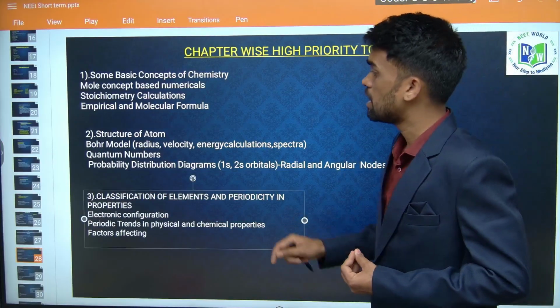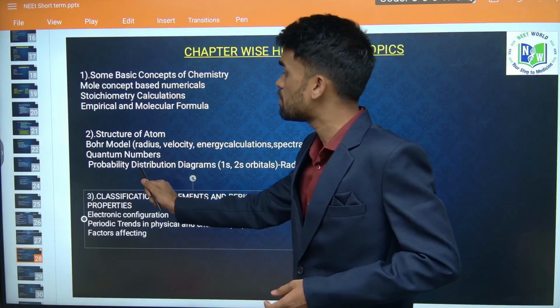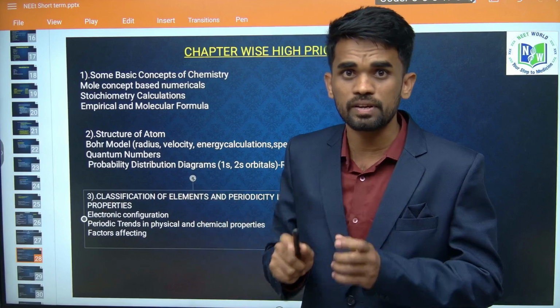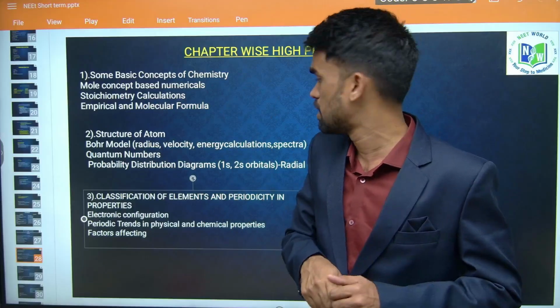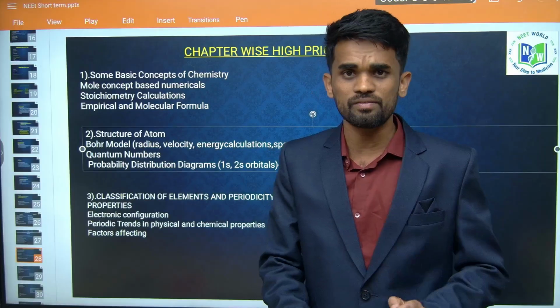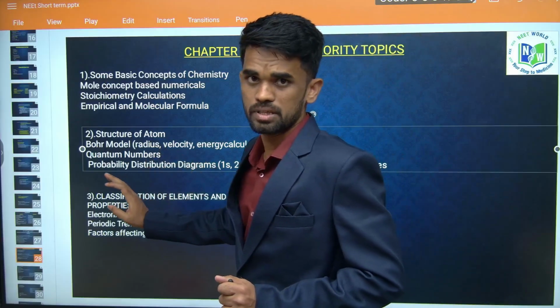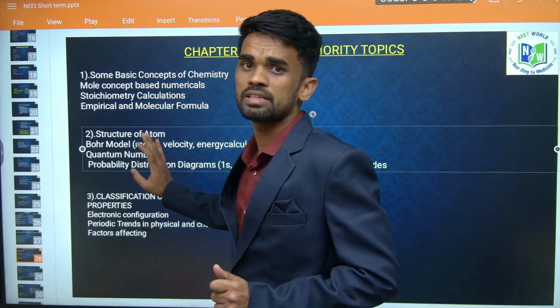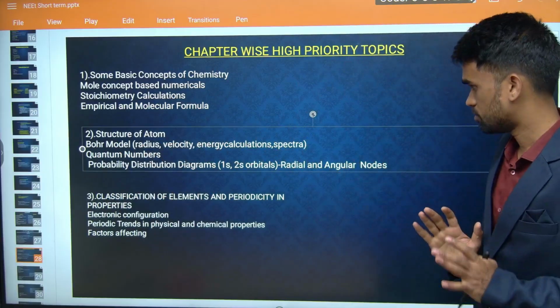Okay, so the next, what are the early developments? You can look into it also. The next, probability distribution curves are there now. So for each atomic orbital, we will be seeing the probability distribution curves. Then next, one more thing is quantum numbers here. Quantum numbers are very easy, within seconds you can answer the question from the quantum numbers. So you have to be very thorough with these topics, or you can take help from our side.